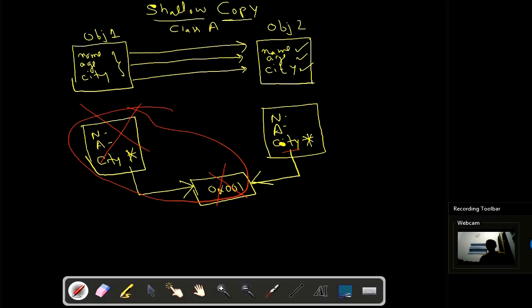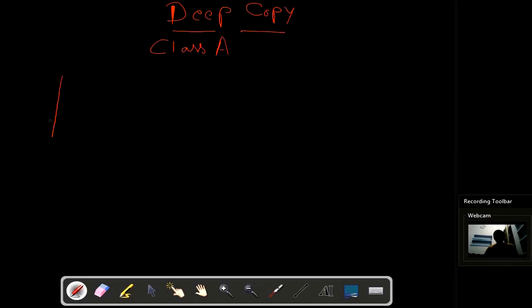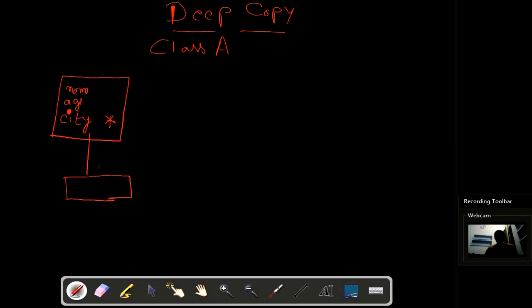So to overcome this problem, we have deep copy. Okay, so now let us see this deep copy with the help of figure. So deep copy. Okay, so suppose you have a class A and here is an object of it which has some variables. City is your pointer type variable, so it will have some memory address in memory, and there it will be having some data, suppose Delhi. Now when you do deep copy, what will happen? Another